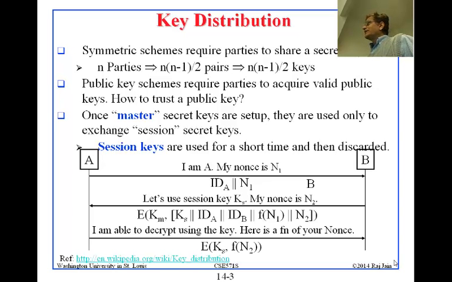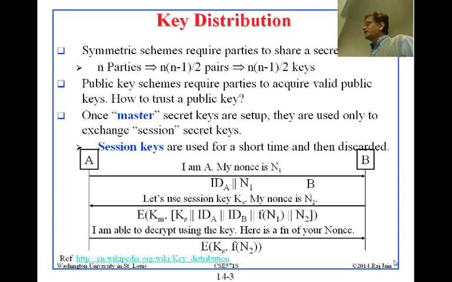So the message sent is IDA concatenated with N1. What that means is my ID is A and my number is N1. It goes to B.